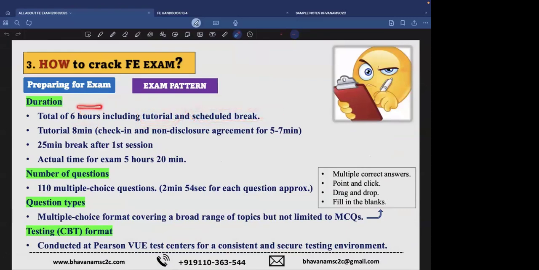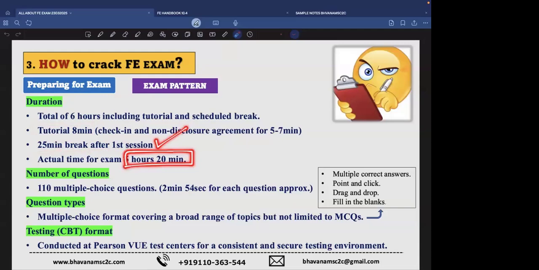Including all these things, gross we have 6 hours. And out of these 6 hours, for the tutorial, you will be having 8 minutes, and for the break, you will be getting around 25 minutes after the first session. The exam will be like a morning and afternoon session. It's 6 hours, so you can take the break for 25 minutes. So on a net basis, we'll be having around 5 hours, 20 minutes.